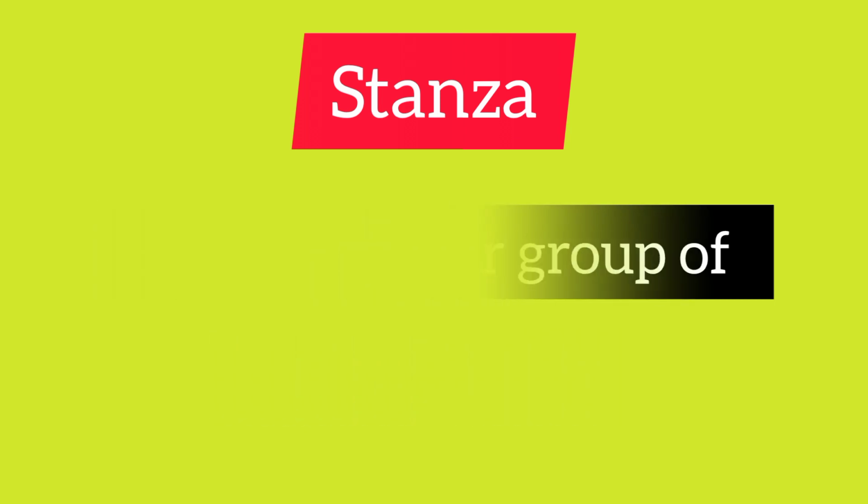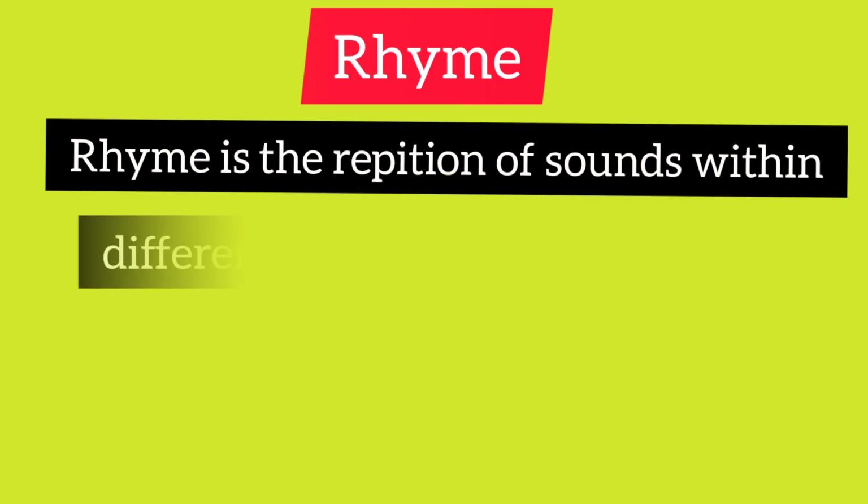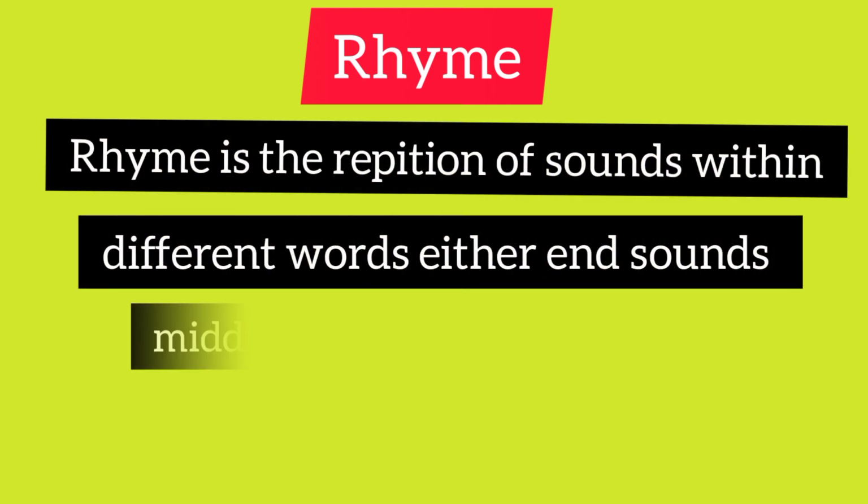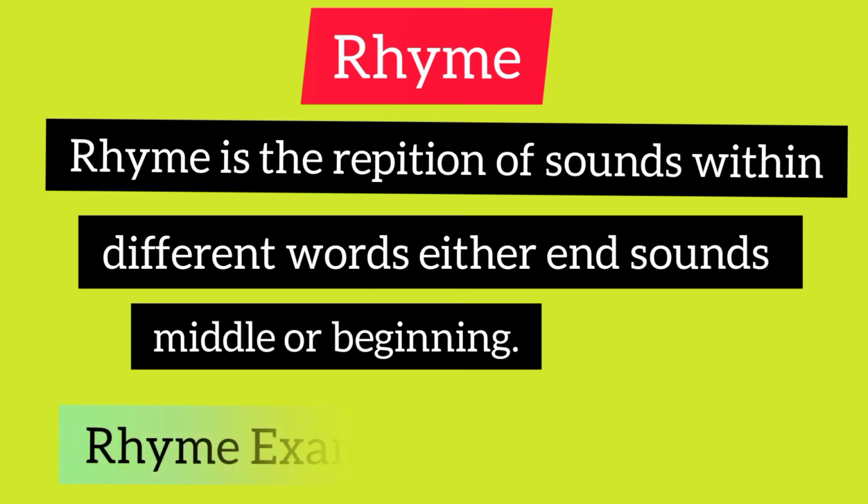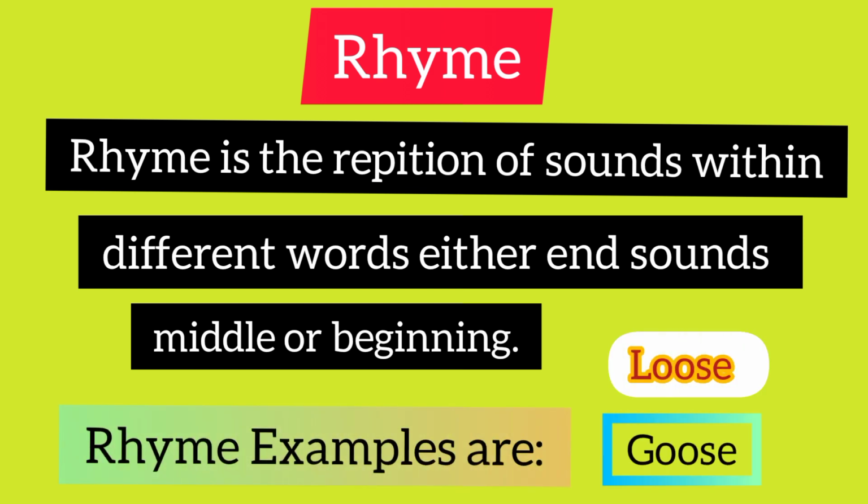Number fourth element of poetry is rhyme. Rhyme is the repetition of sounds within different words, either end sounds, middle, or beginning. Rhyme examples are loose, goose. These words rhyme with each other. This is known as rhyme.